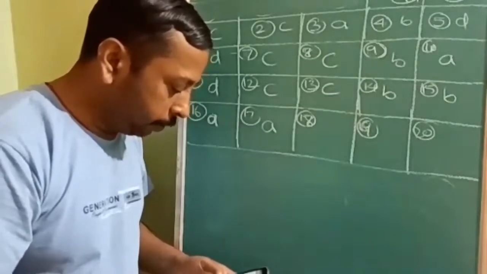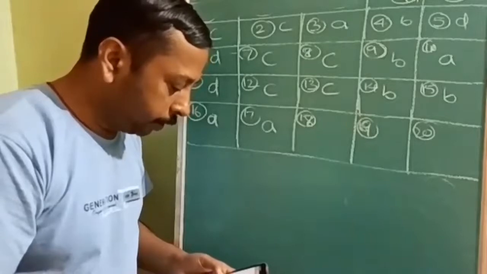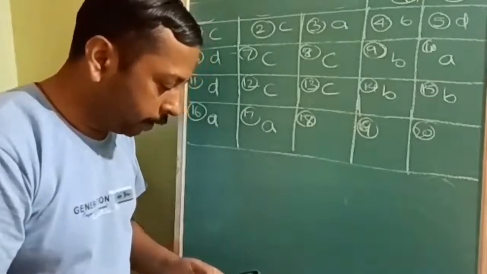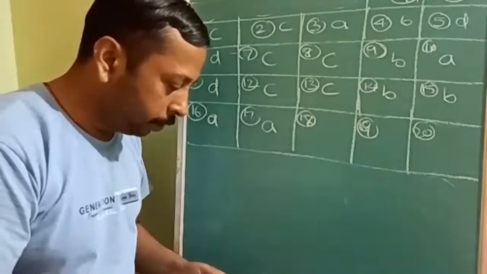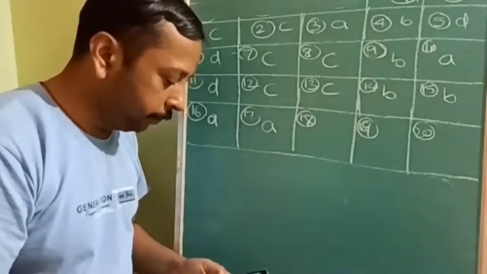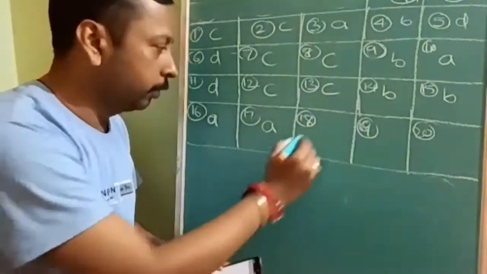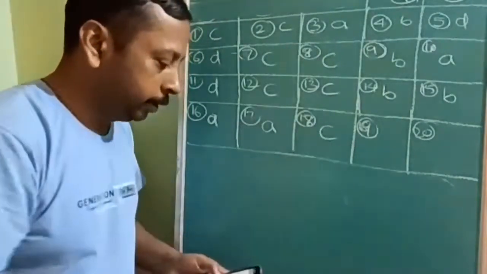Then, which of the following forms a colloidal solution in water? Like NaCl is a true solution. Glucose is also a non-volatile solute. Starch will form a colloid. That's why the 18th answer will be C.